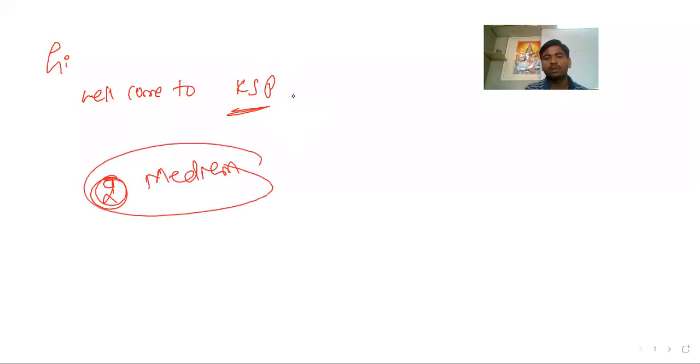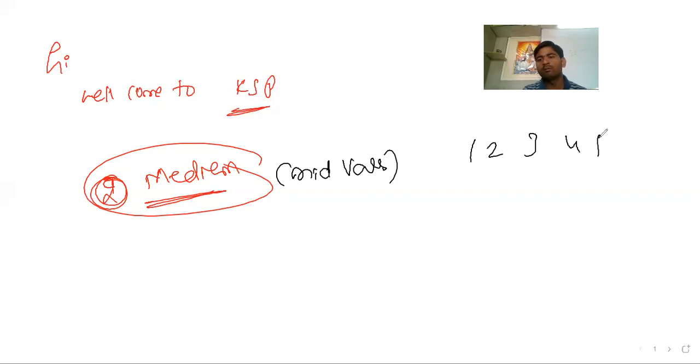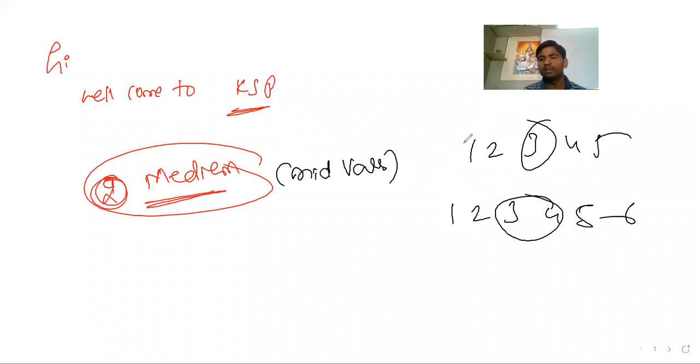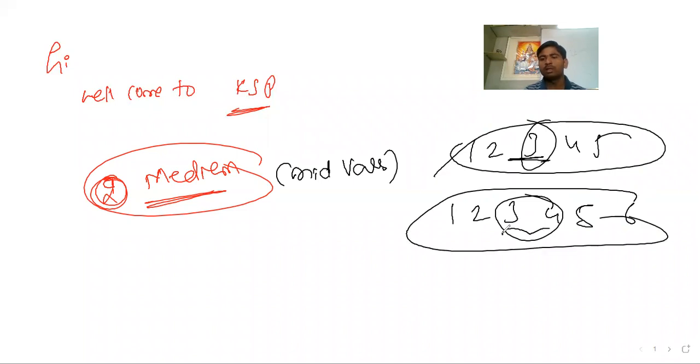I think I already told you. What do you understand by median, Anna? The median is nothing but a mid value in the given sequence. Let us take 1, 2, 3, 4, 5. What is the mid value? 3. Now 1, 2, 3, 4, 5, 6. What is the mid value? Two possibilities. If the number of values is odd, there is only one mid value. If the number of values is even, we get two mid values.